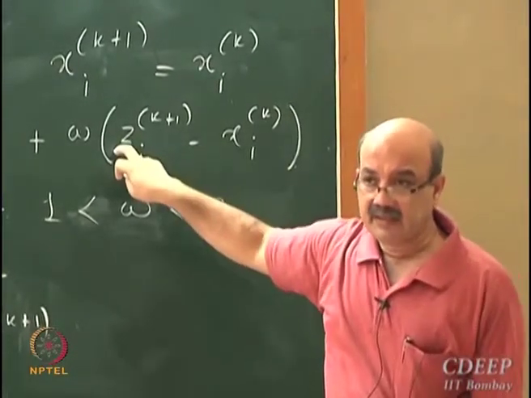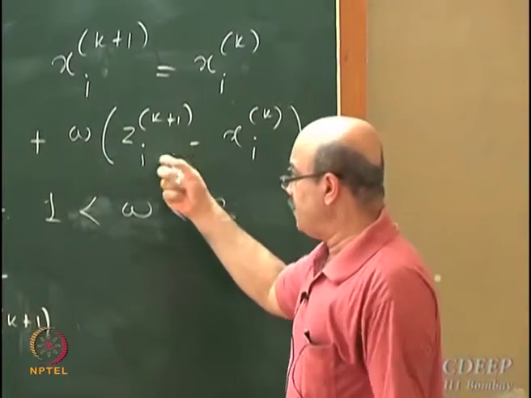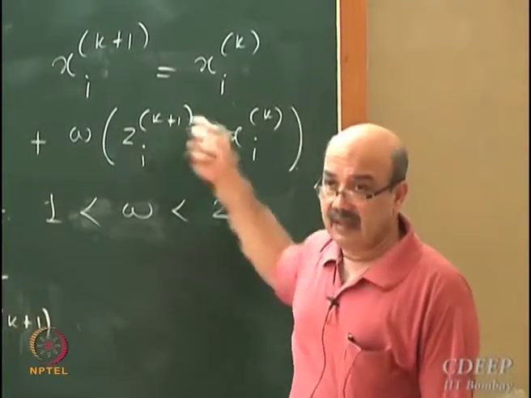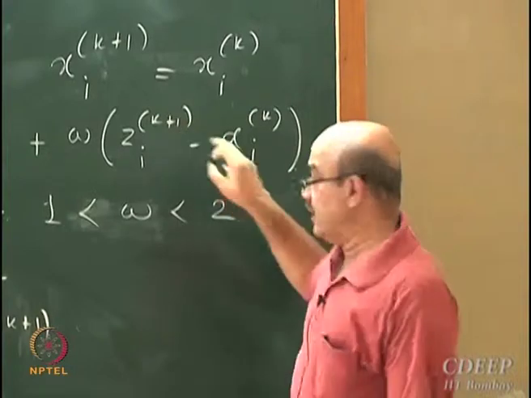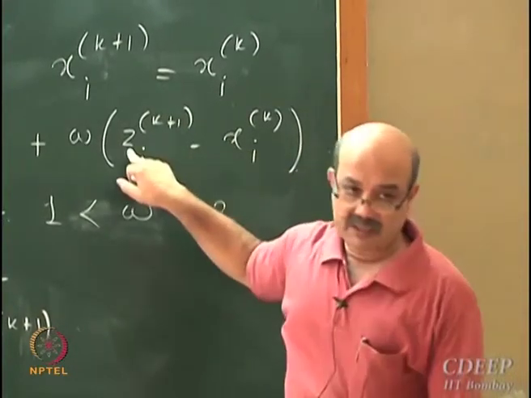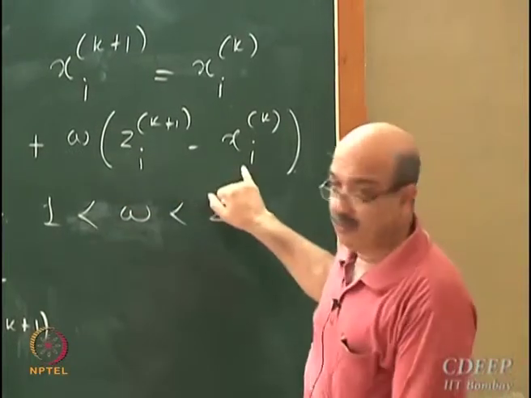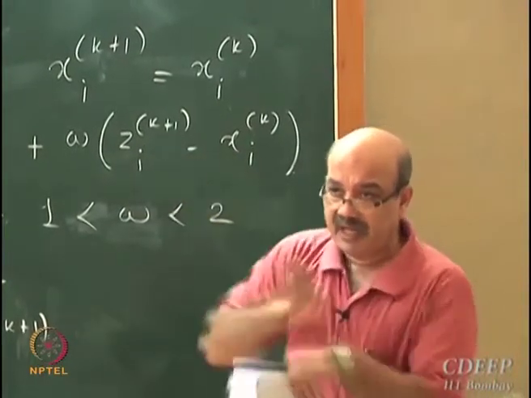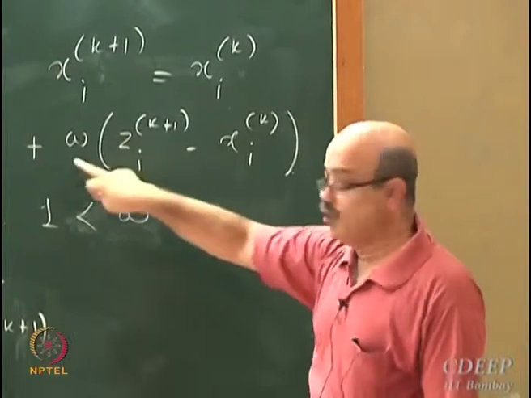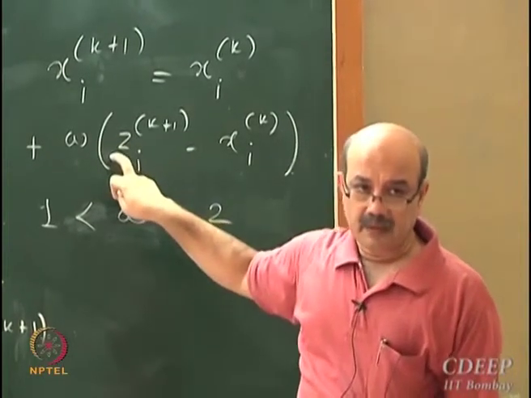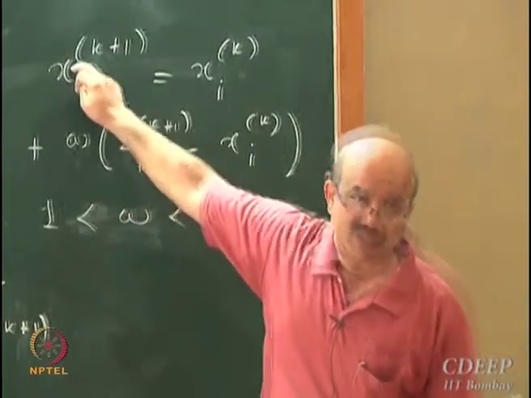This correction is developed by moving further in the direction of Gauss-Seidel. This is the Gauss-Seidel step, and this is the original point. The difference between them gives you the direction in which you have to move, and omega times that. This is how I am going to generate the new iterate.